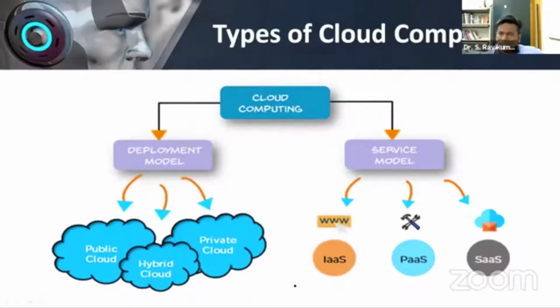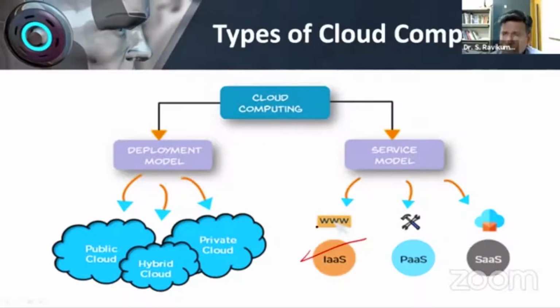Okay, so when we talk of service, the service is of three types. The first one is infrastructure as a service. The meaning is that the cloud provider will give you just the infrastructure. They will give you an individual flat. You can go and stay, but nothing will be furnished. You have to buy your furniture, and do all your kitchen and dining work, everything. So only the house will be given. I'm putting it in simple words so that everyone can understand. So infrastructure as a service means the basic infrastructure will be given by the cloud provider.